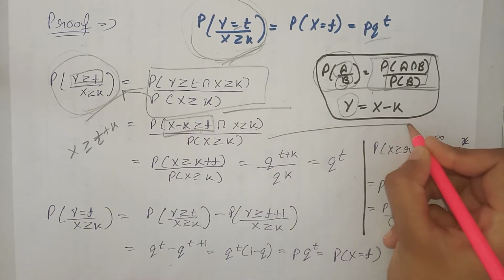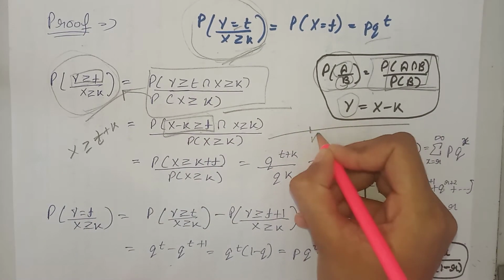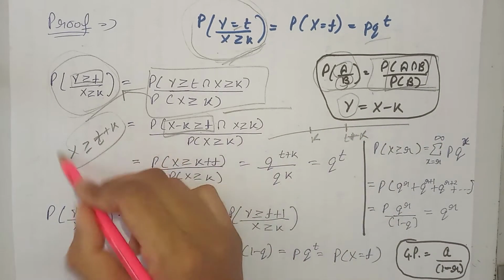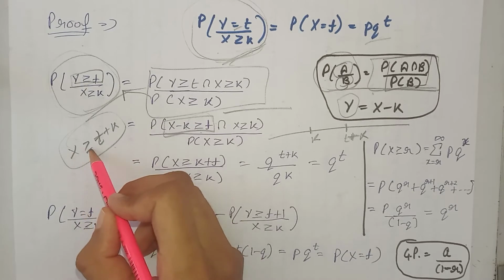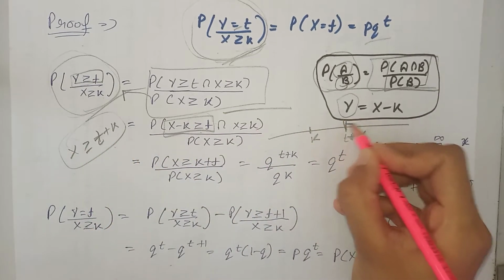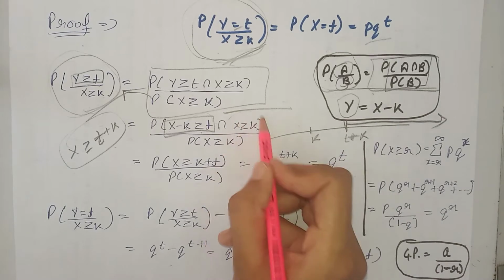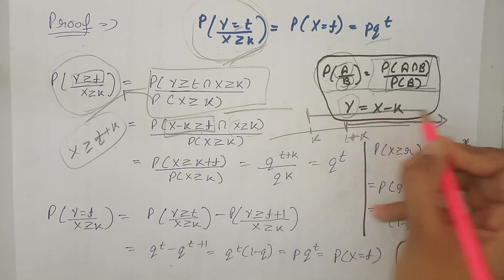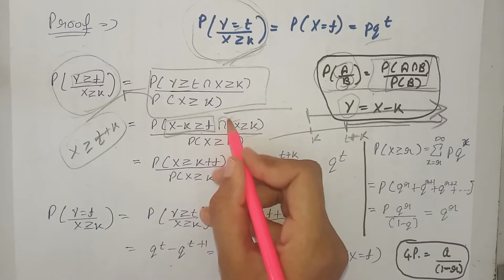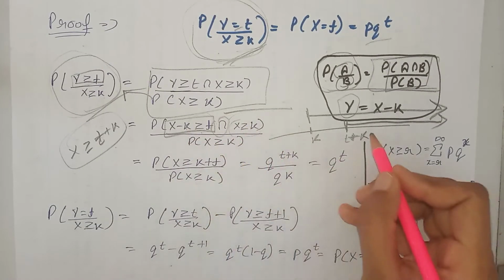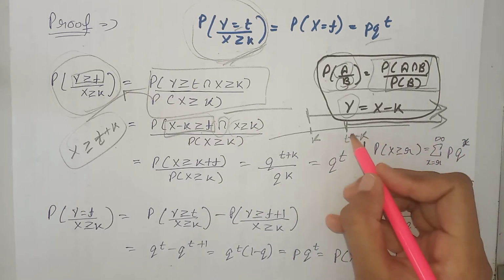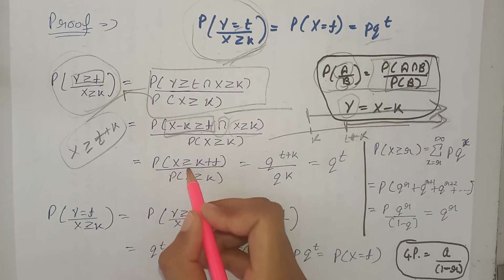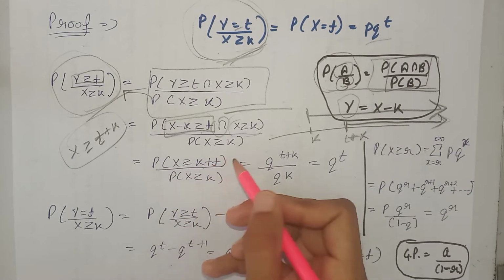Now we can see that if this is a number line, here we have k, then here we must have t plus k. Now this first interval is saying that the value for x is greater than or equal to t plus k, that is from here to this side. This second interval is saying that the value for x is greater than or equal to k, that is from here to this side. Now the intersection of these two intervals consists of the same portion. Here the same portion is from t plus k onwards, that is x is greater than or equal to t plus k, or we can say k plus t.